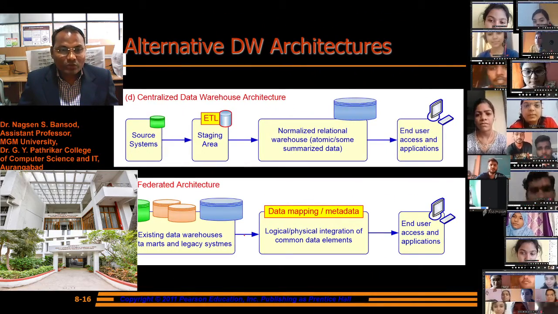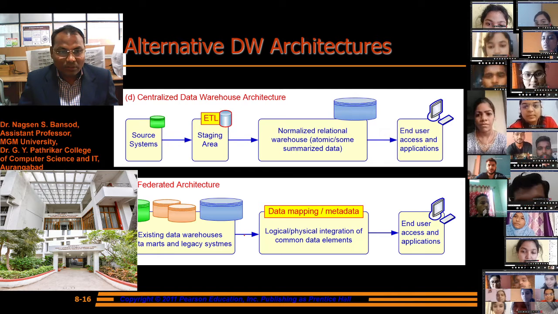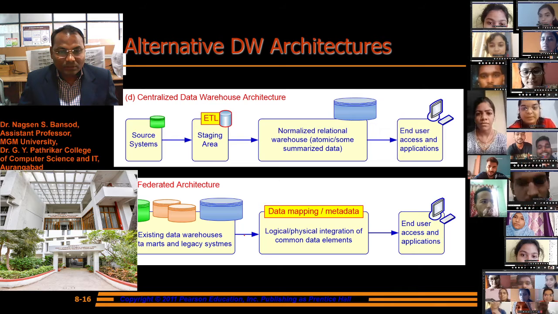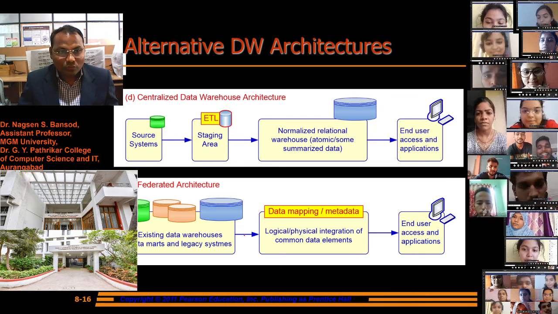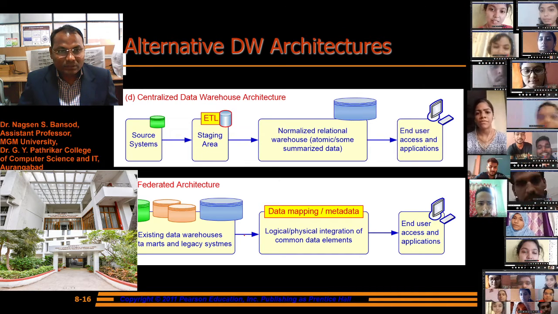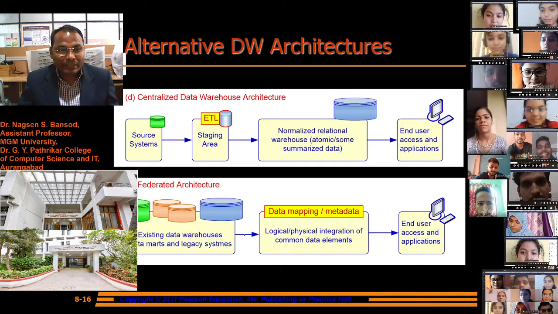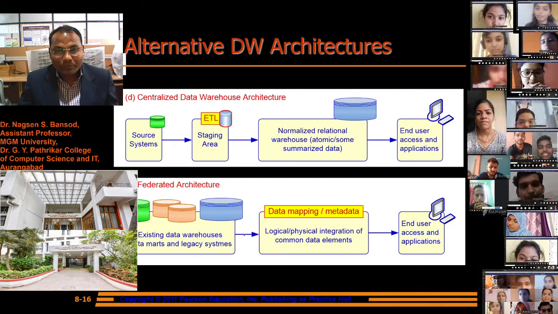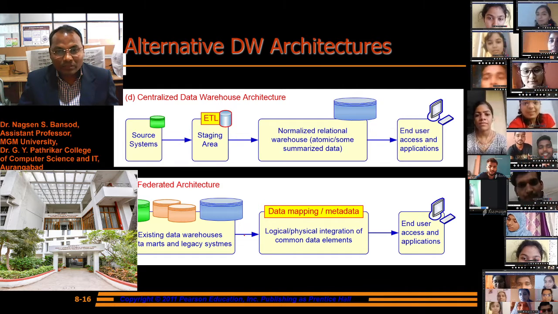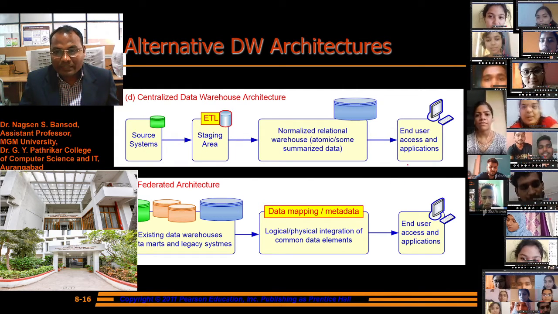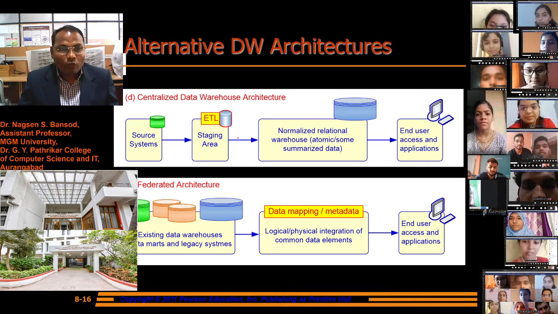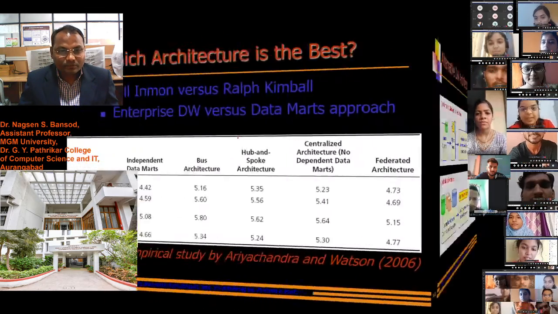Centralized data warehouse architecture, federated architecture. There are again two architectures: the centralized data warehouse architecture, with the source data, staging area, normalized relational warehouse, atomic summarized data, end user access applications. All these are the data warehouse architectures.